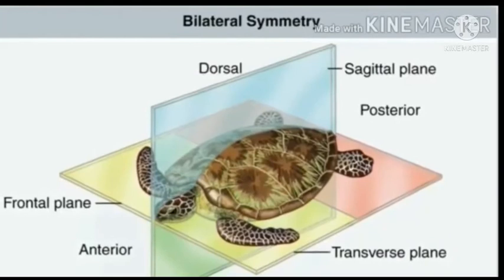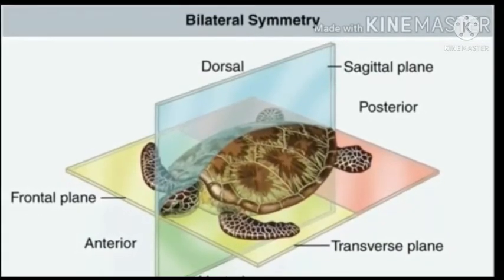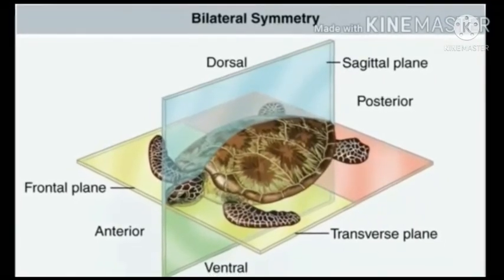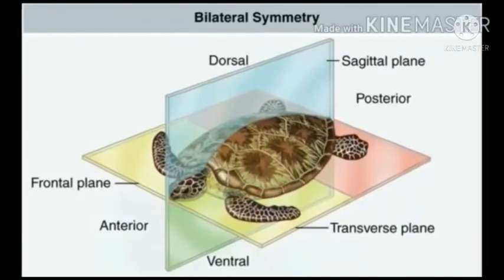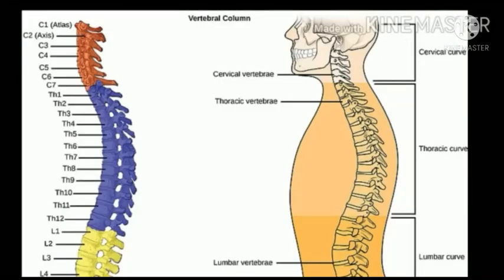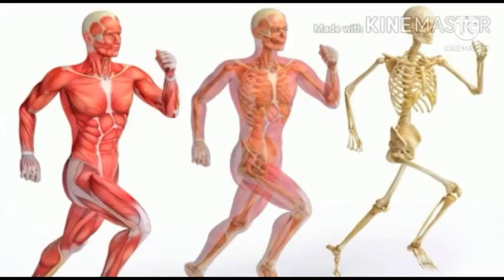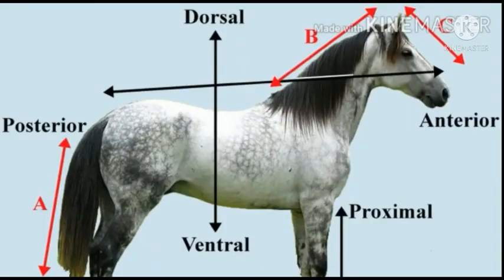Third type of symmetry is the bilateral symmetry. The body can be divided into identical left and right halves by only one plane passing through the central axis of the body. Now, the third criteria for the classification is the presence or absence of notochord. Basically, notochord is the rod-like structure which is present at the dorsal side of the organism and supports the body framework during movement. Dorsal side is the back side of an organism and ventral side is the front side of an organism.